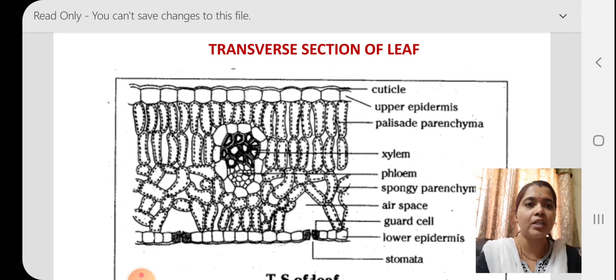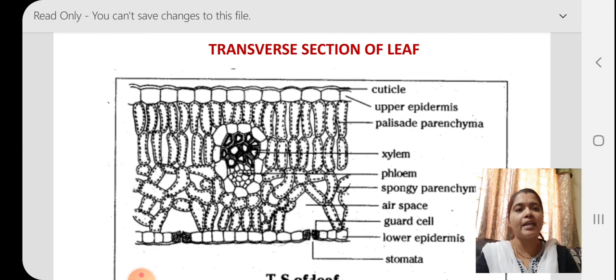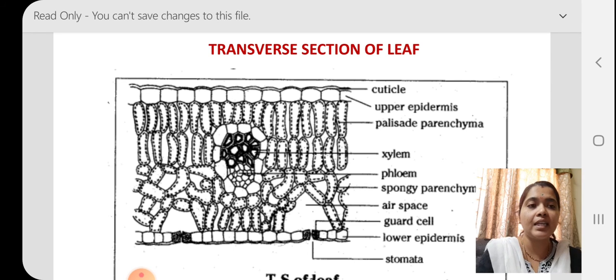You have a cuticle top layer and the upper epidermis. Xylem and phloem vascular bundles are present in the center of the leaf. And one more important thing, if you observe it clearly, you will see the palisade parenchyma, which is tightly packed. It is the primary area where photosynthesis takes place. It has chlorophyll. Whereas here in the lower part you can see the spongy parenchyma. This facilitates the circulation of air, that means it helps in the exchange of gases.